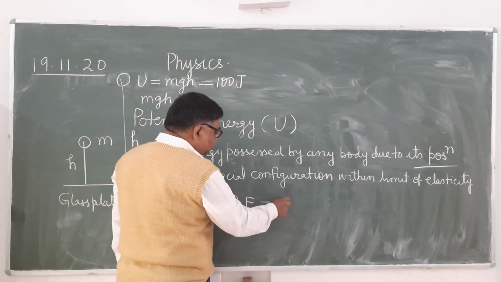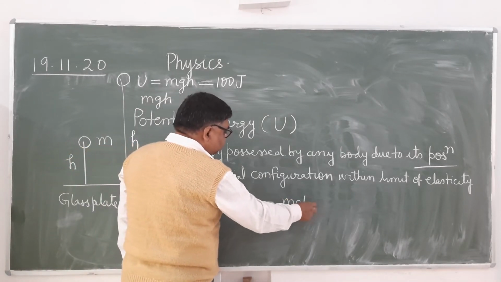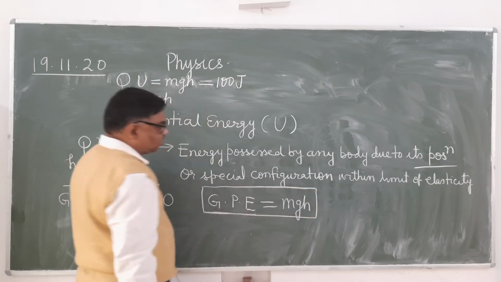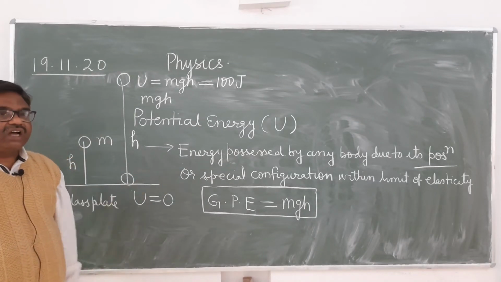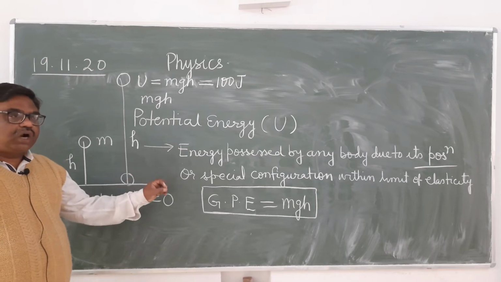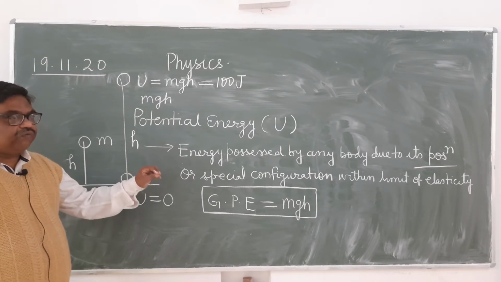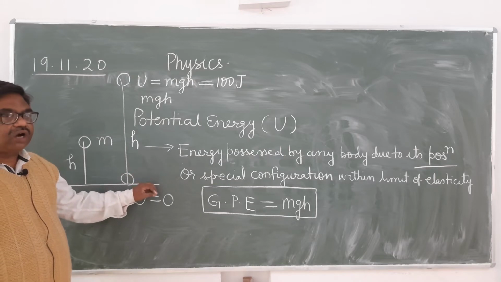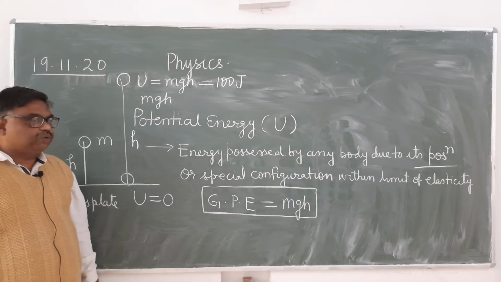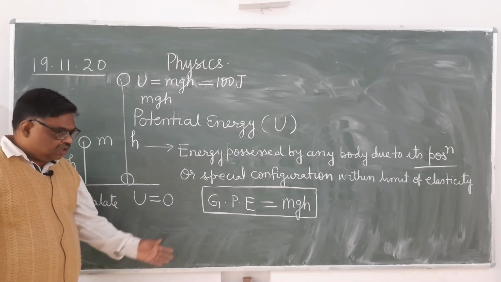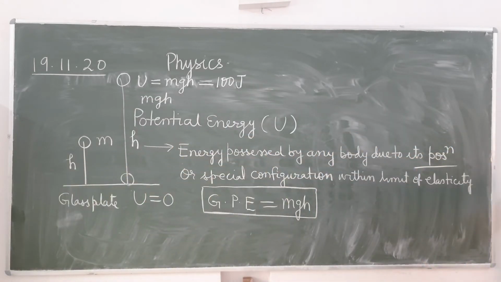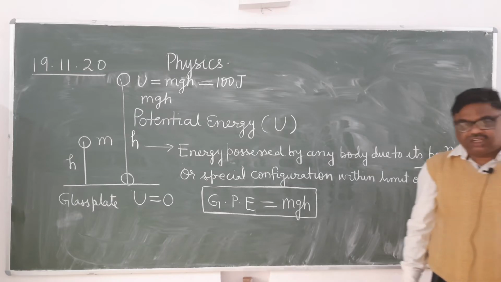Gravitational potential energy is the energy possessed by any body at any point in the Earth's gravity. Is it clear? It will be equal to the amount of work done in carrying the body from ground level to that height. Is it clear? This is the formula of gravitational potential energy. About this formula you know. Today I am going to explain to you about the elastic potential energy.